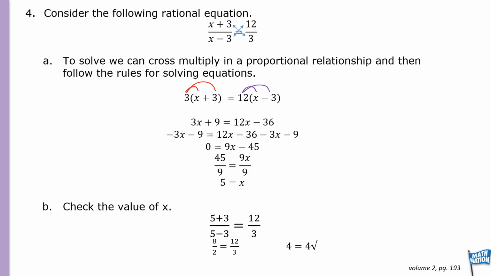Doing that to both sides of the equation, in this row right here, we will have 0 equals 9x minus 45. To get the variable by itself, we're going to add 45 to both sides.